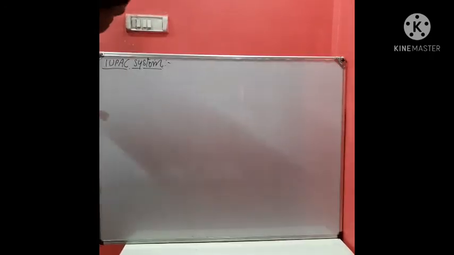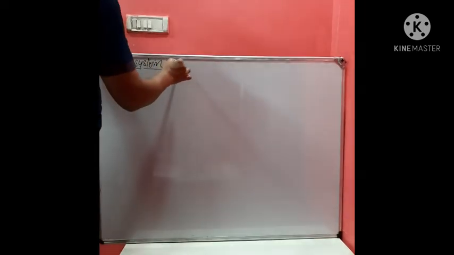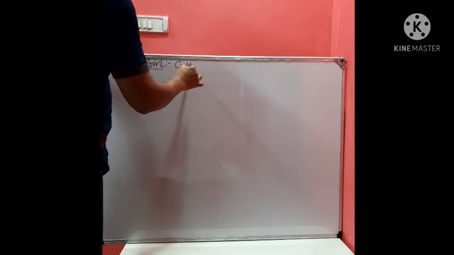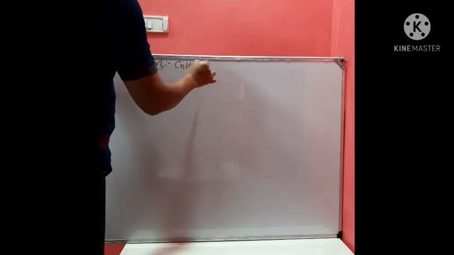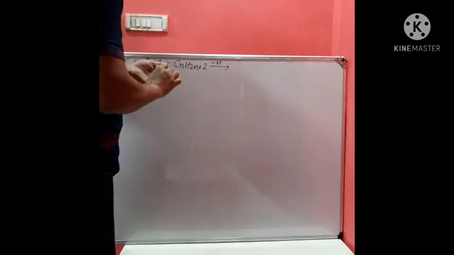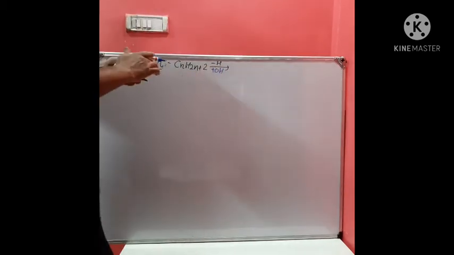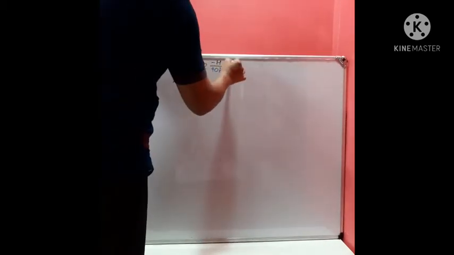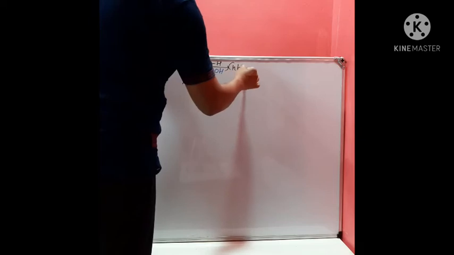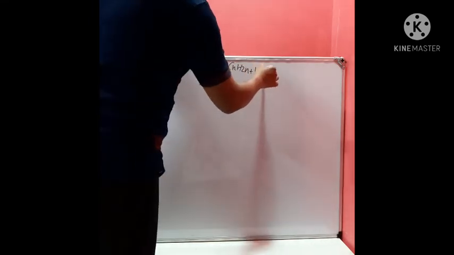Yes, students, next one, IUPAC system of nomenclature. In this system of nomenclature, it is considered that the alcohols are derived by substituting H by OH group. Therefore, the compound becomes CnH2n+1 OH.